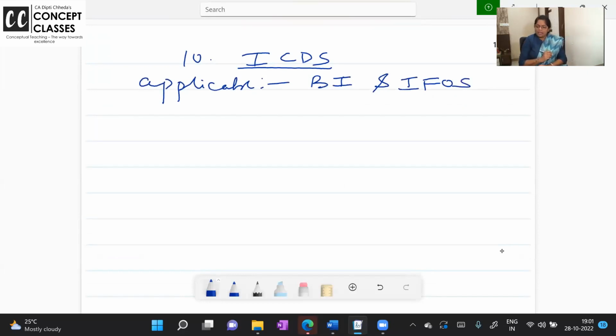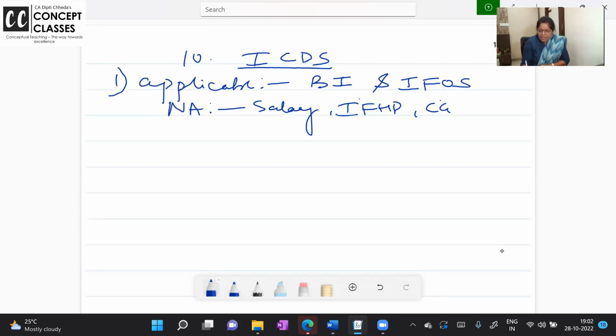Are you all with me? That too, they are applicable only for business. Now, why so? Salary income is taxable on due or receipt, whichever is earlier. House property is a different story. Notional income is taxable. Fair rent, municipal value, whichever is higher, and all. And capital gain comes when you actually sell the asset, sale consideration. So for those 3 heads, ICDS is not applicable. ICDS is not applicable for salary, for income from house property, and for capital gain.